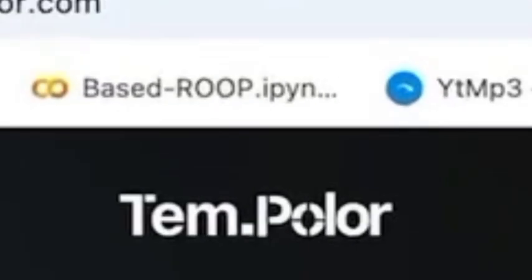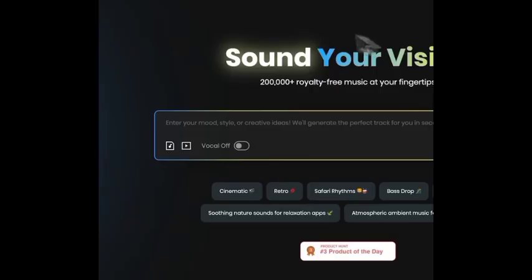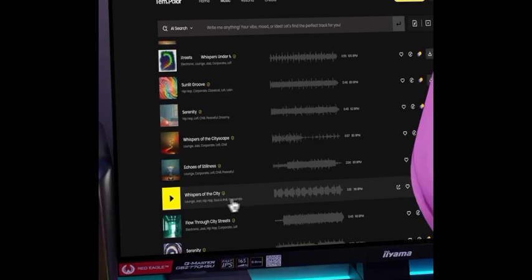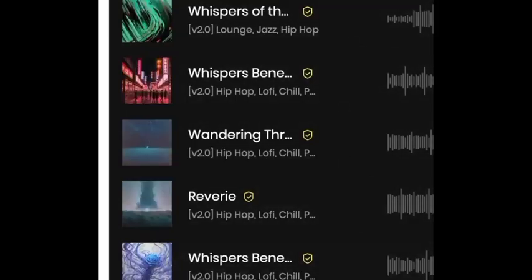Now go to this website, express your type of song and click Generate to get royalty-free music. Or another option is to click here, go for genre, lo-fi, pick a song you like, and click Regenerate so you can create a playlist more matched with your style. Here's an example.